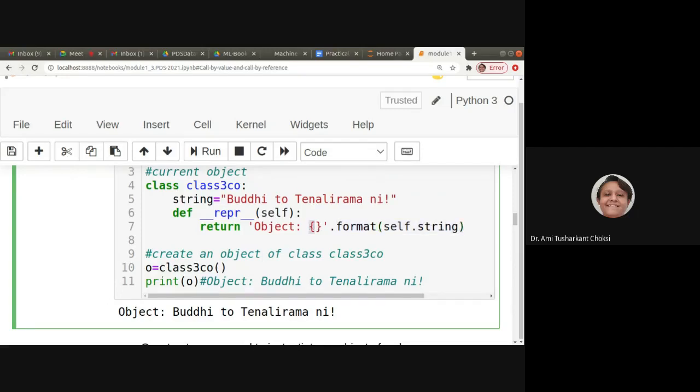For that we have to use these two braces, and then you get the value for it. So o is equal to class 3CO, we are making the object of the class, and then print o. It will print the string representation of this object. So you will be able to see it as Buddhi to Tenali Ramani.